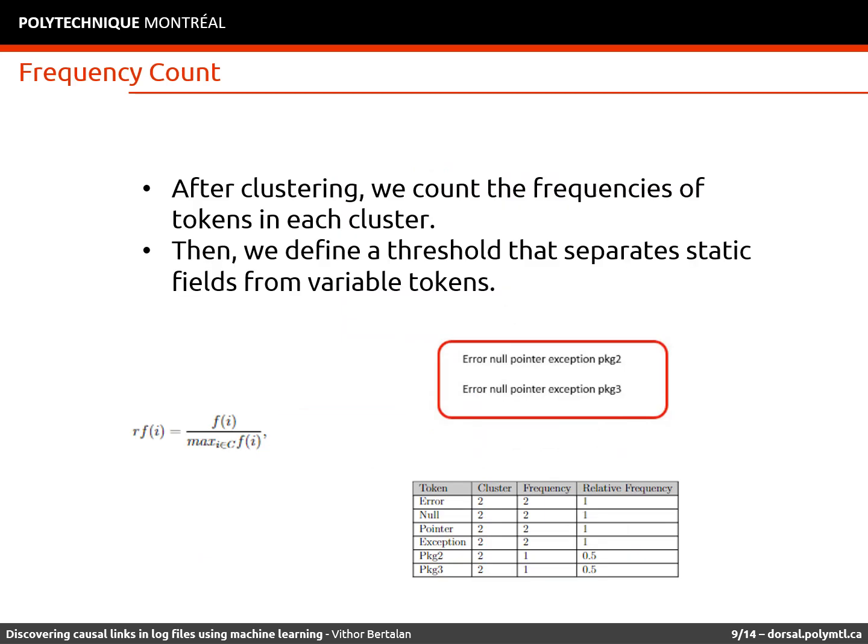In our method, after the clustering step, we count the frequencies of each token in a given cluster. Then, we can establish a threshold that may change for each dataset. Tokens that have frequencies below this threshold are considered variable tokens. If they have frequencies above this number, they are static fields. All the tokens are then saved in a database, specifying their type, so that we can use this information later. In our example, we can see that package 2 and package 3 are the variables, since they appear fewer times.